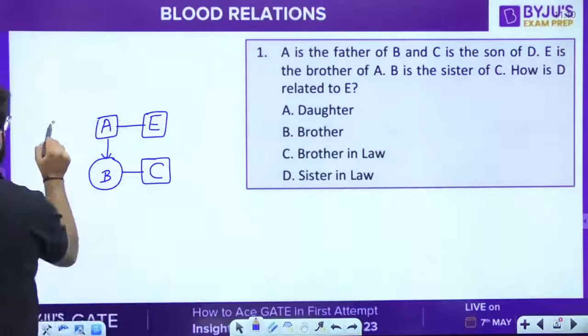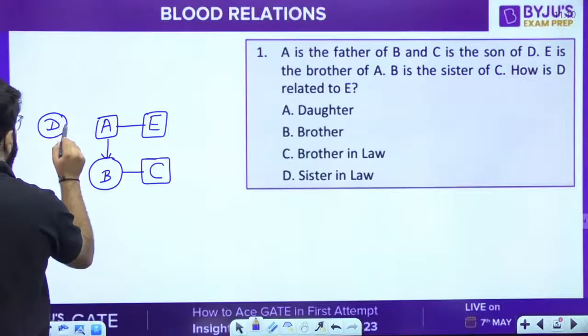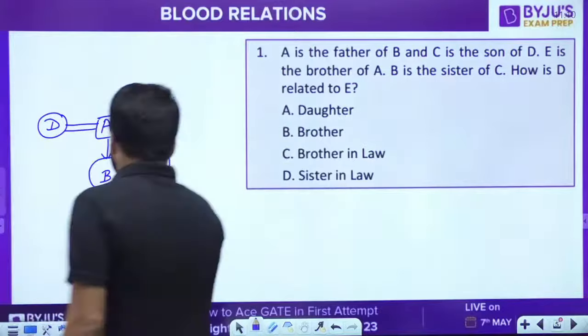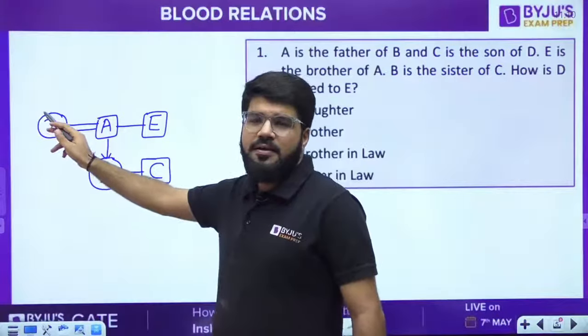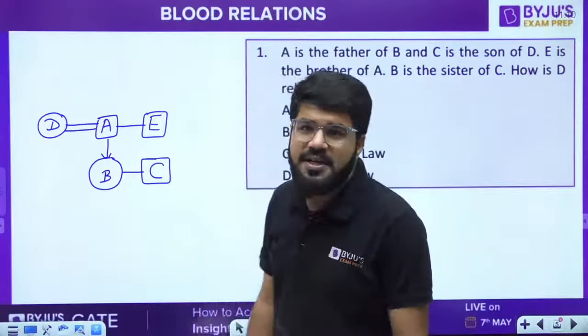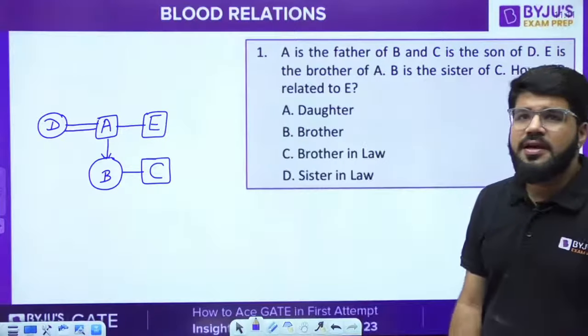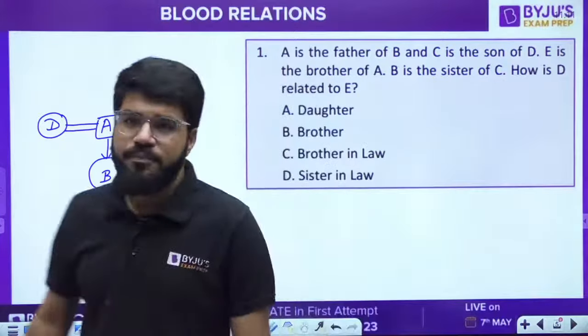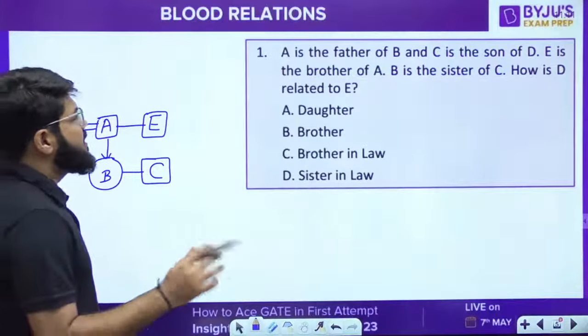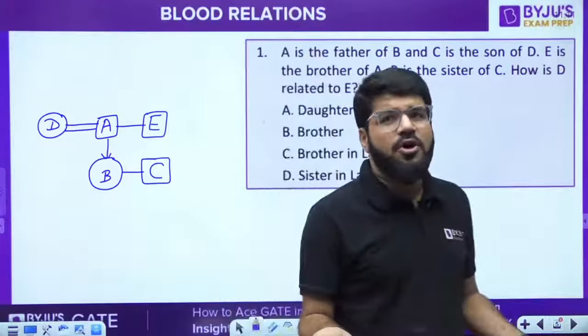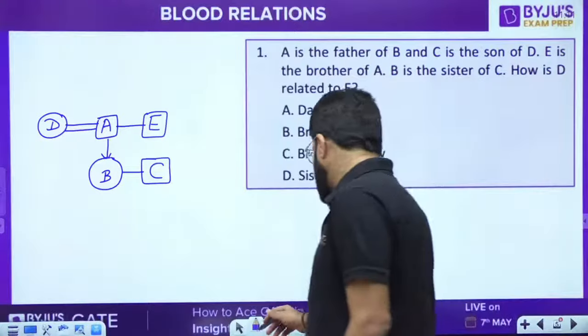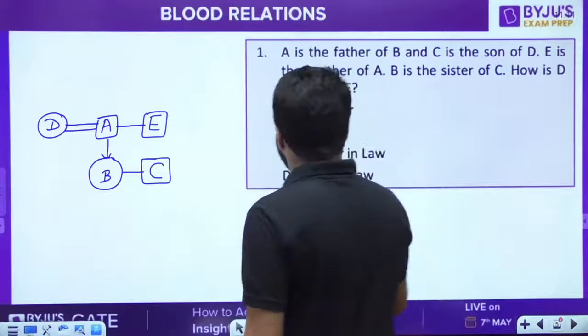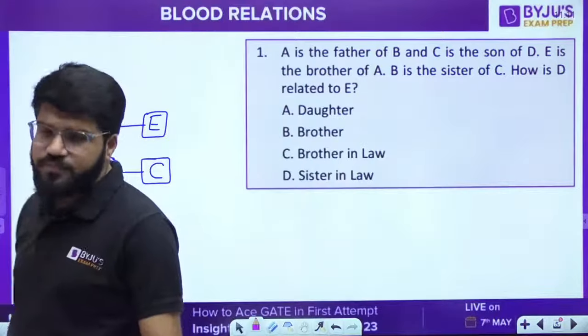That means the possibility is D should be married to A. C is the son of both A and D, so of course A and D have to be married. There isn't any other chance that you can take. Okay, so A and D are both married here. Right. How is D related to E? Now comes the question. It's all about drawing this family chart, and then you are able to solve this question.